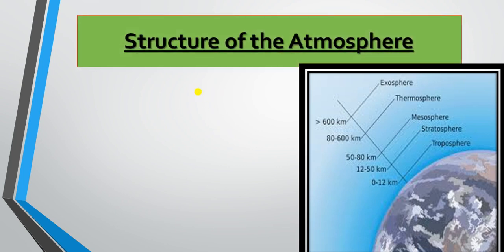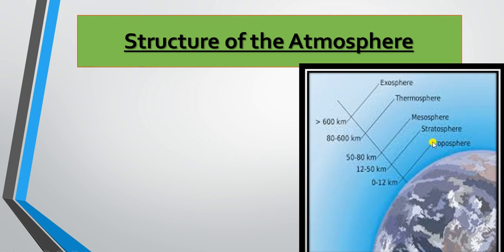Now we must know about the structure of atmosphere, what this atmosphere is all about. Earlier, we came to know that as far as composition is concerned, it is dominated by two important gases, that is nitrogen and oxygen. Now, here, if we see the structure, this picture clearly shows that there is something called layers in the atmosphere. And what are those layers?